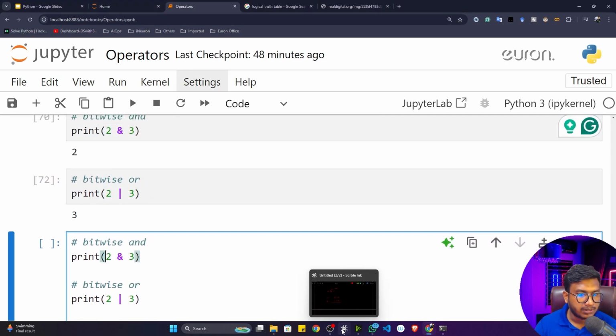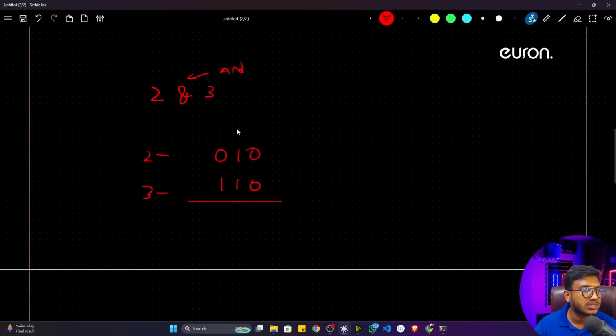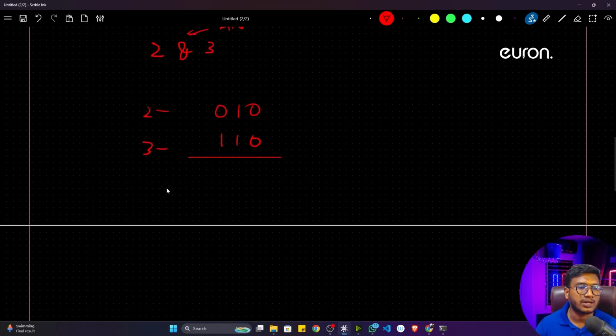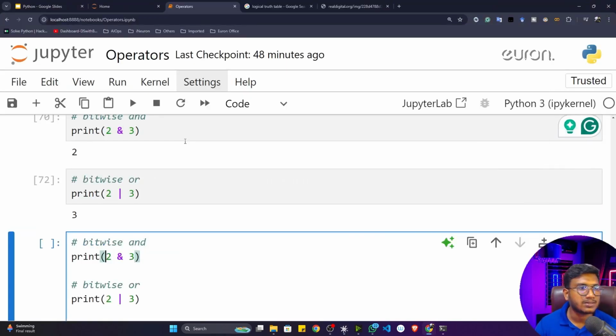This is the representation of 2, this is the representation of 3. OR means if any gate is closed, the output would be 1. So it would be 1, it would be 1, and this would be 0. This number represents 3, that's why the output is 3.